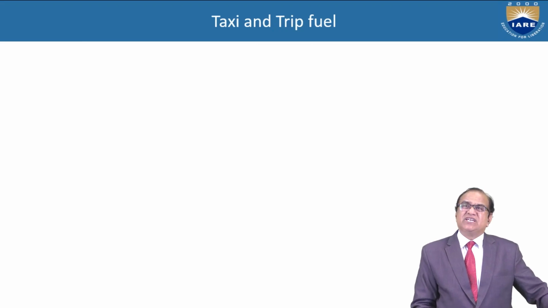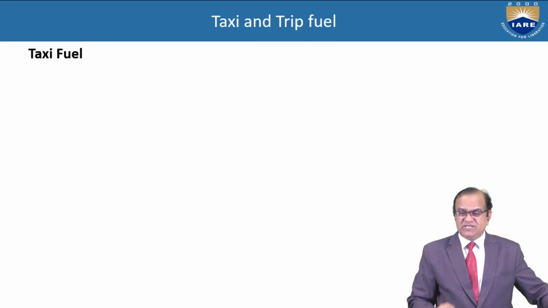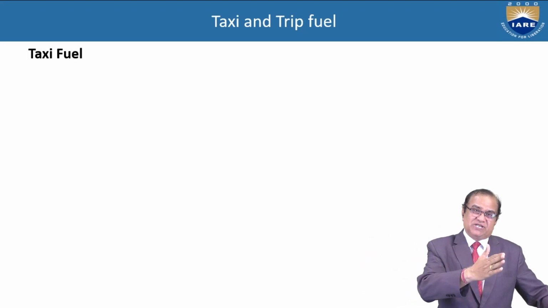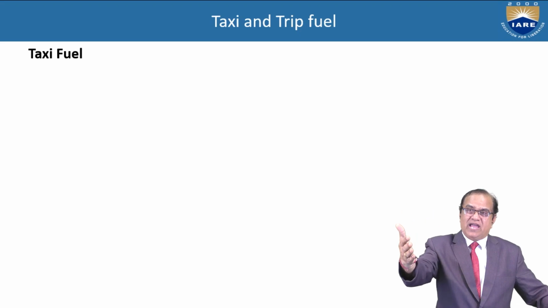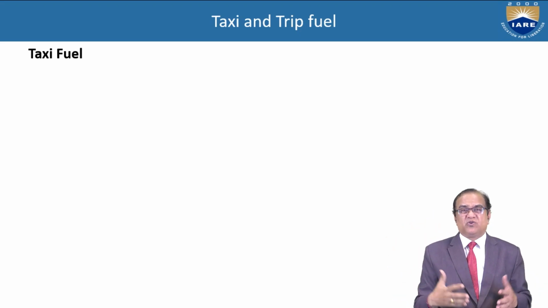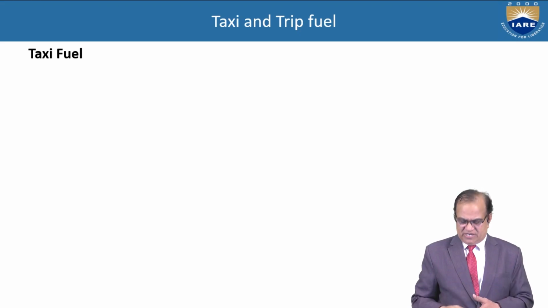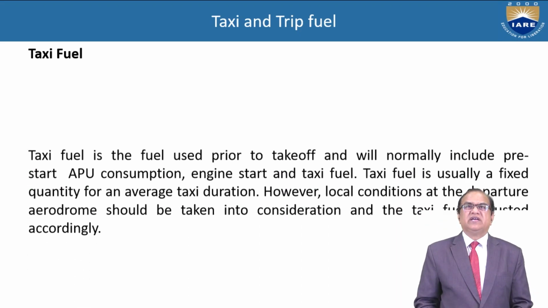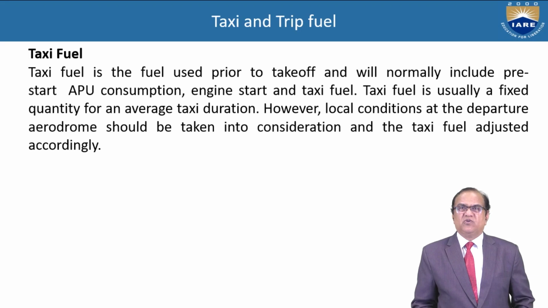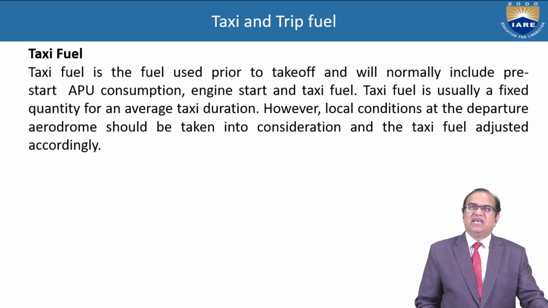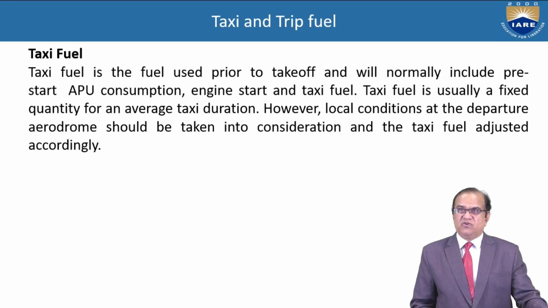Next is the taxi and the trip fuel. Taxi means on the ground when the aircraft is moving from the runway to the dispersal to the hangar. For this they need some fuel for the engine. So that fuel is called the taxi fuel, and the taxi fuel is the fuel used prior to takeoff and will normally include pre-start APU, that is the auxiliary power unit consumption, engine start, and taxi.